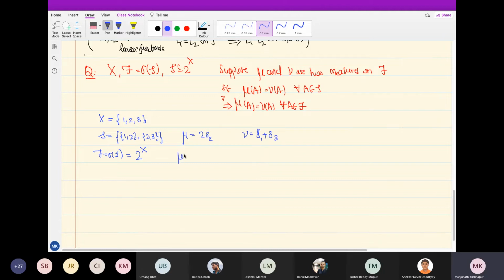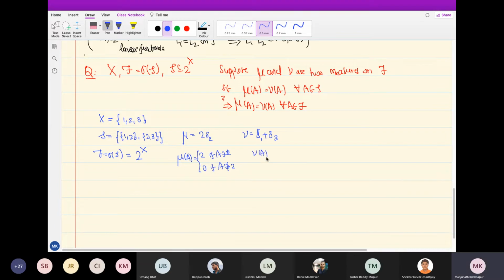I am using the notation that I used earlier. So mu of a set A is 2 if A contains the singleton 2, 0 otherwise.